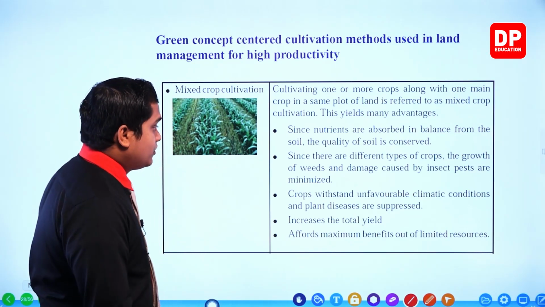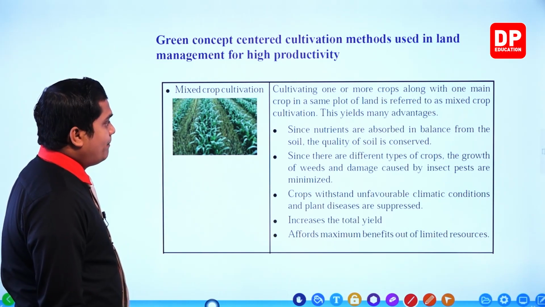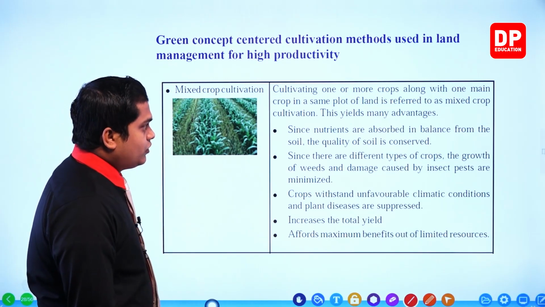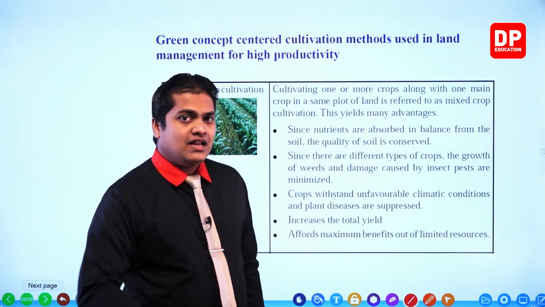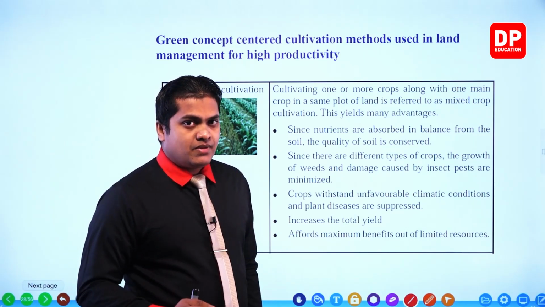Okay, right. So the first and foremost method is mixed crop cultivation. The name itself is going to give a good idea about this method, my dear children.